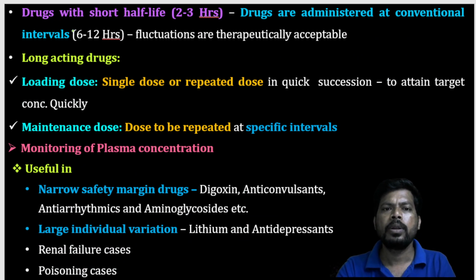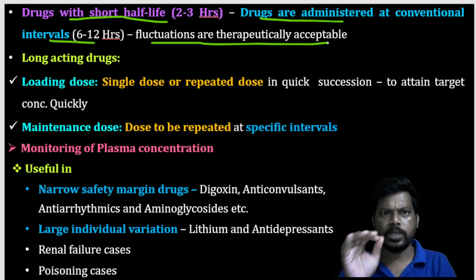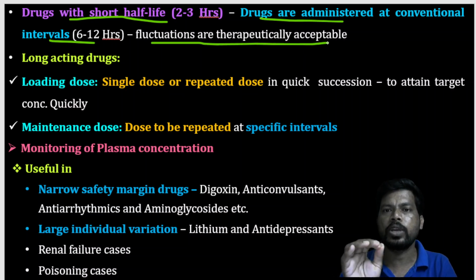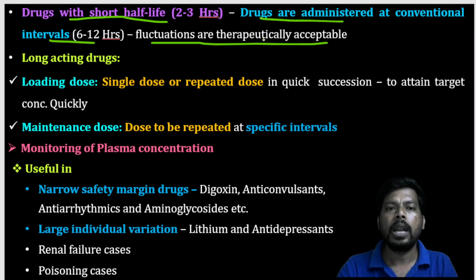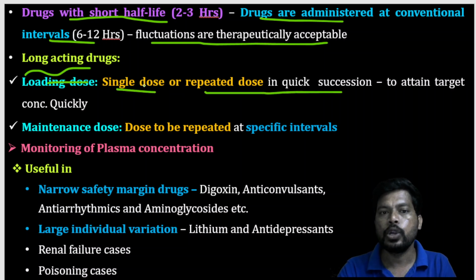Further continuation: drugs with a short half-life of 2 to 3 hours are administered at conventional intervals, that is, 6 to 12 hours. Fluctuations are therapeutically acceptable. For long-acting drugs, a loading dose is used. The loading dose is a single dose or repeated doses in quick succession to attain the target concentration quickly.